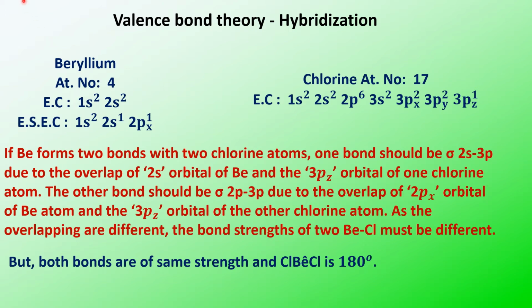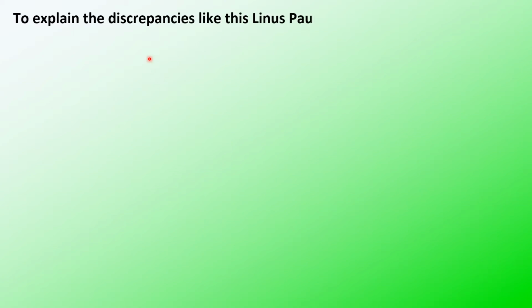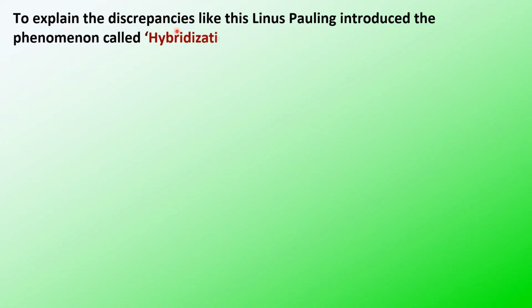Let us see the hybridization. In order to explain the discrepancies, Linus Pauling introduced the term hybridization. We have seen that the two bond strengths of beryllium chloride should be different, but they were found to have the same strength and the bond angle is 180 degrees.